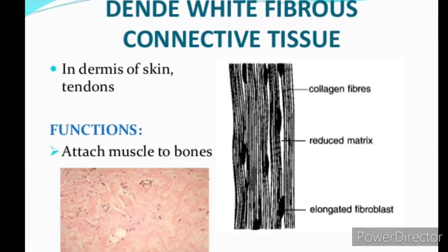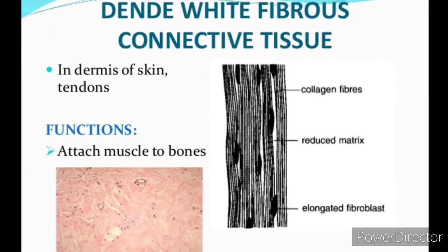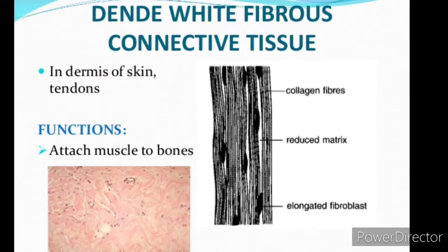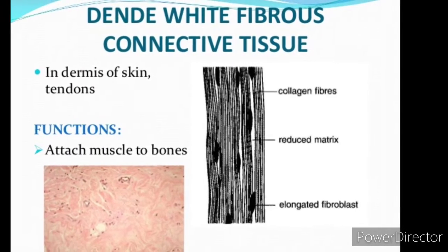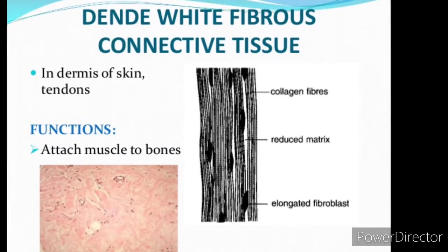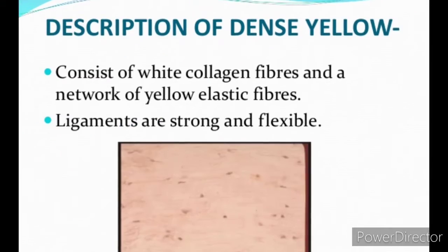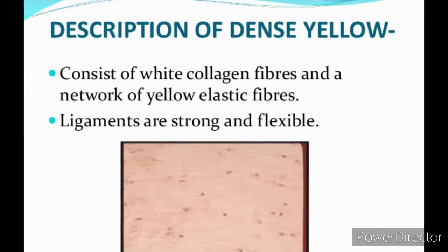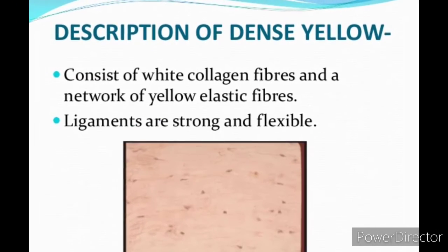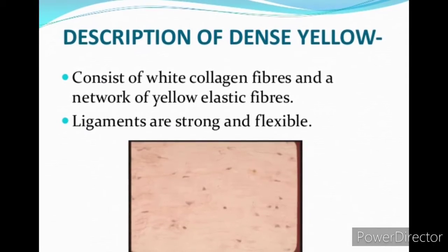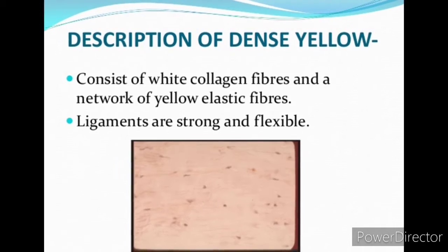Fibroblasts are found in dense white fibrous connective tissues having collagen fibers and matrix, in the dermis of skin and in tendons. Here dermis means skin, it is also a connective tissue, and the dense yellow fibers consist of collagen fibers.